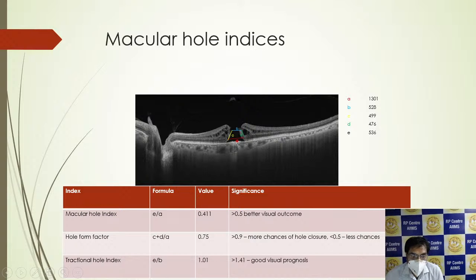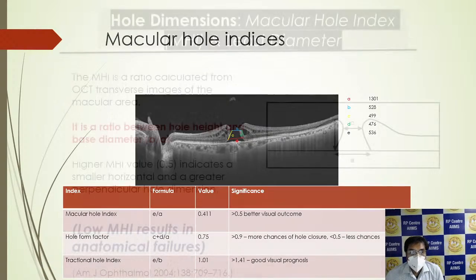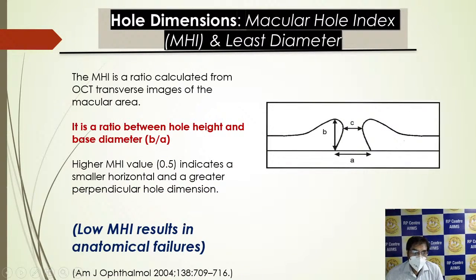The traction on hole index is E by B, where E is the height and B is the MLD, the minimum least dimension. If it is more than 1.41, this is a good visual prognosis. Again, the MHI is a ratio calculated from the OCT transverse images of the macular area. It is a ratio between the hole height and the base diameter. So a low MHI results in anatomical failures.